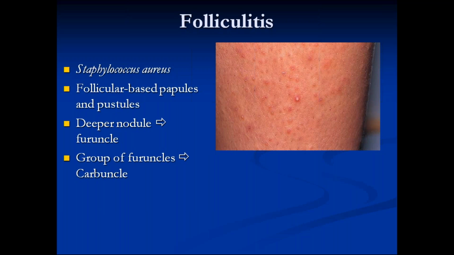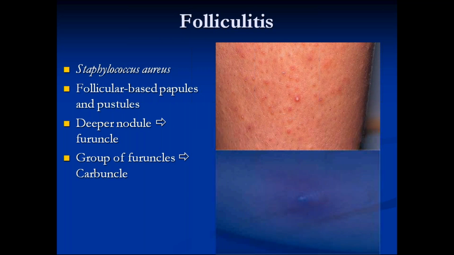This is bullous impetigo. Next is folliculitis. Folliculitis is hair follicle infection. Folliculitis is usually caused by Staph aureus. Staph aureus, as you all know, is resident flora also. Staph epidermidis is present in skin, and Staph aureus is a resident flora in our nasal cavities. When it infects the hair follicle, it presents as folliculitis. As you can see in that picture, it's a small pustule. When the infection goes deep, it forms a nodule with surrounding peripheral erythema and little induration.